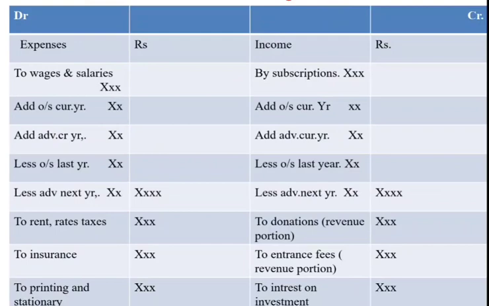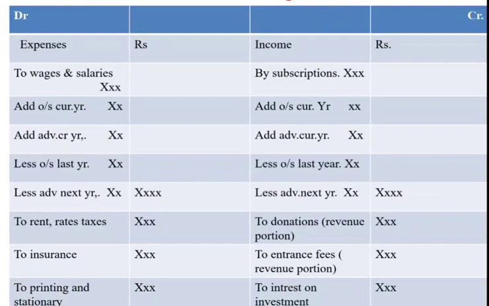Now we have certain incomes which may be capitalized, or sometimes are treated as revenue. Sometimes partially or fully they may be capitalized. So for donations and entrance fees, only the revenue portion, if it is given, has to be taken.